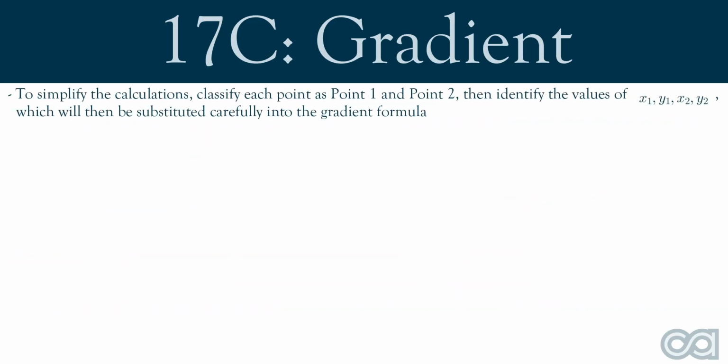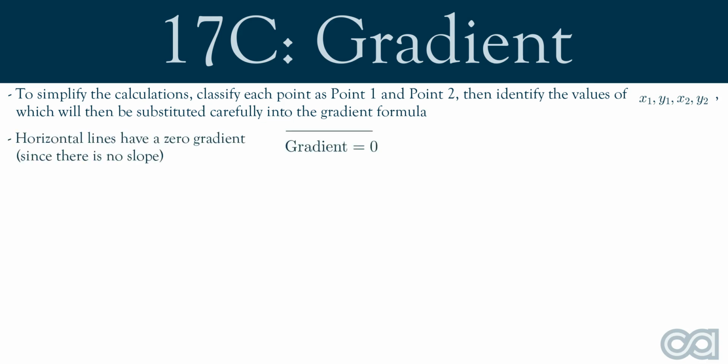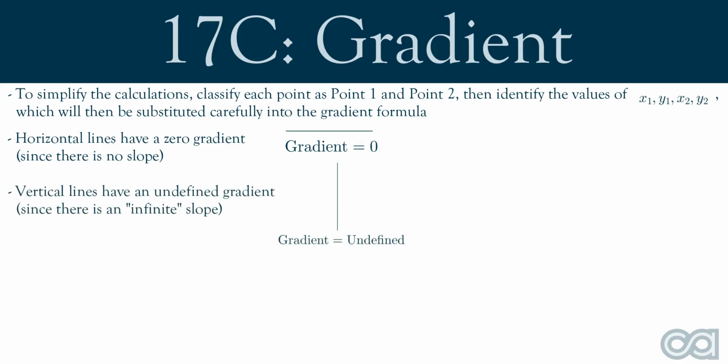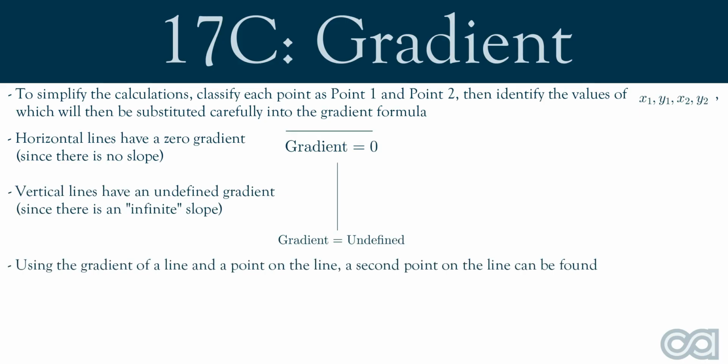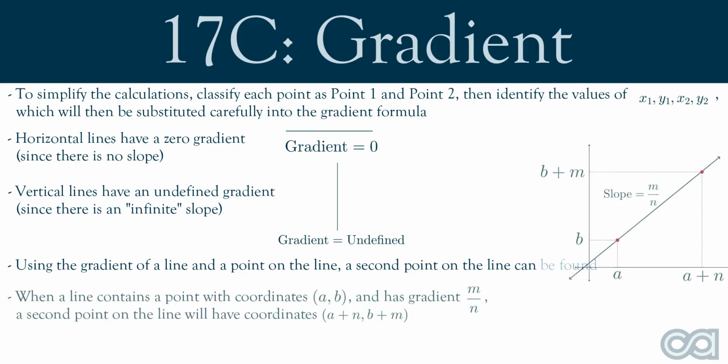To make this calculation easier, we can first classify our points as point 1 and point 2, and hence identify the values of x1, y1, x2 and y2 respectively, and carefully substitute them into the gradient formula. Horizontal lines have a 0 gradient, since there is no slope. Vertical lines have an undefined gradient, since they have an infinite slope. We then explored how we can use a provided point and the gradient to find another point on the line. We can do this by considering the fact that the gradient is equal to rise over run. When provided a point with coordinates a, b and gradient m over n, then a second point on the line will have coordinates a plus n, b plus m.